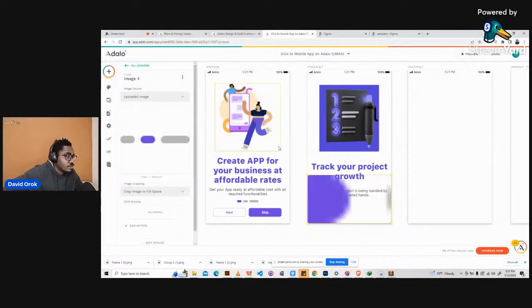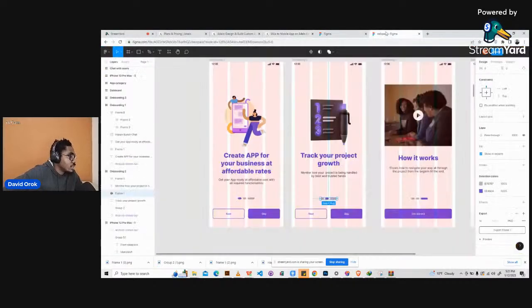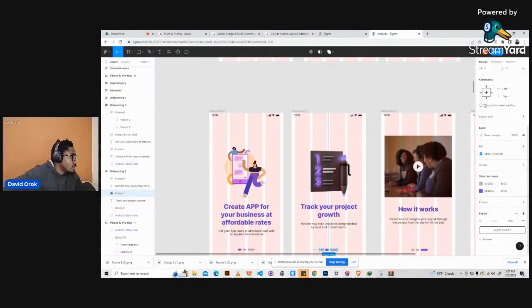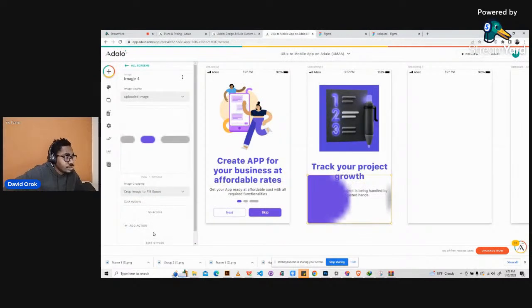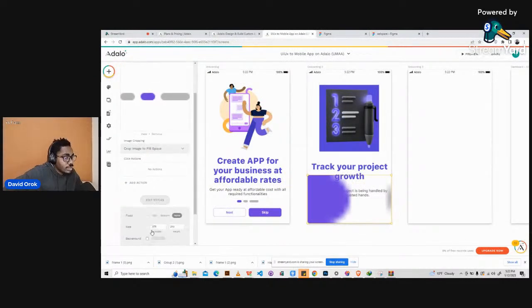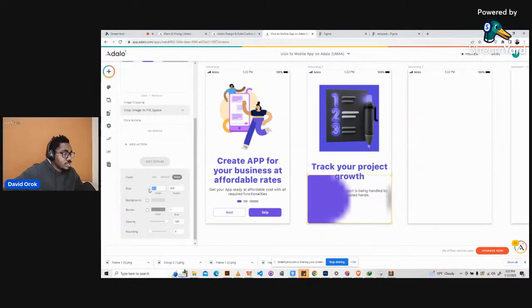All right, so we have it here, and let's go check out the dimension again. I think it's going to be the same as the other one. So we have it's 96 by 10. So the width is 96, the height is 10. So we click on edit styles, and then we change this size to 96, and we change this to 10. Okay.